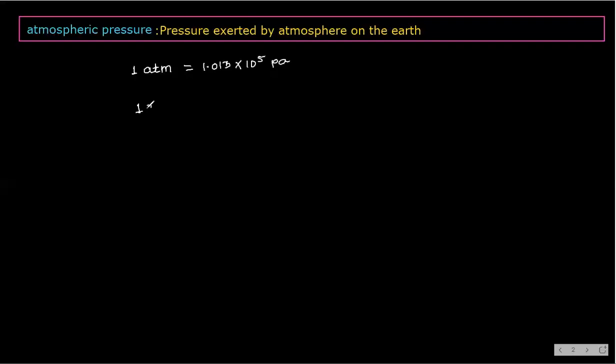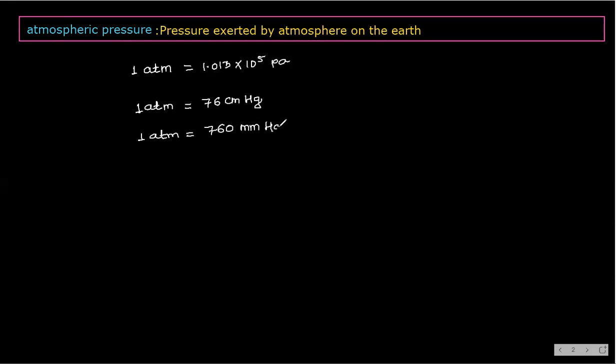So 1 atmospheric pressure is also equal to 76 centimeter of Hg, or even 760 millimeter of Hg, because 1 centimeter is equal to 10 millimeter.